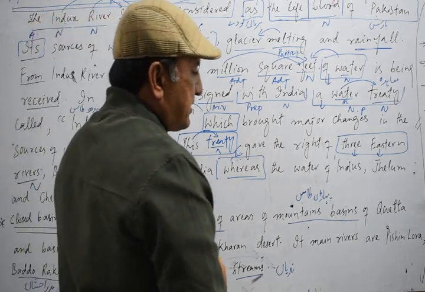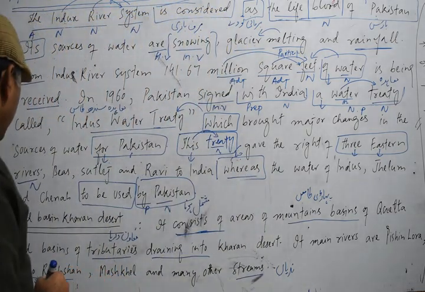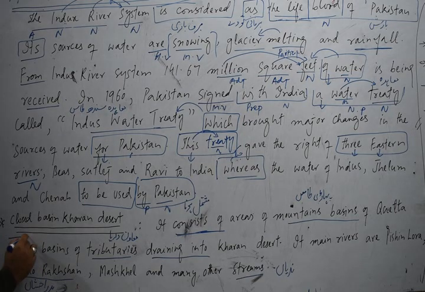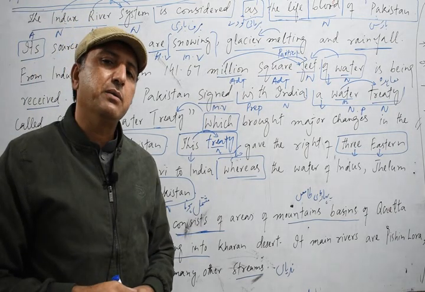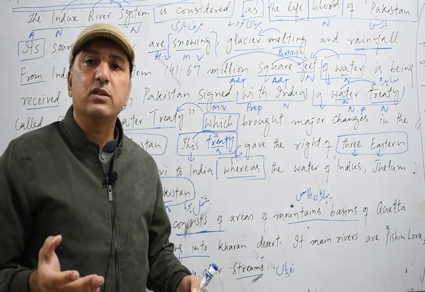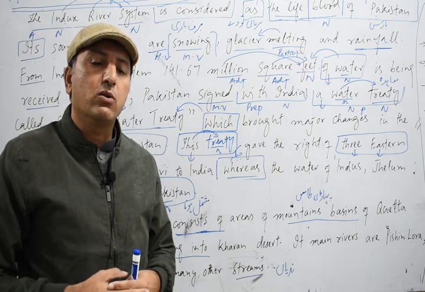Areas of mountains, basins of Quetta, and once again we have another word, and, which is also a conjunction. It combines two phrases, two clauses, and sometimes two sentences. So this is a conjunction, and we call it a coordinate conjunction.